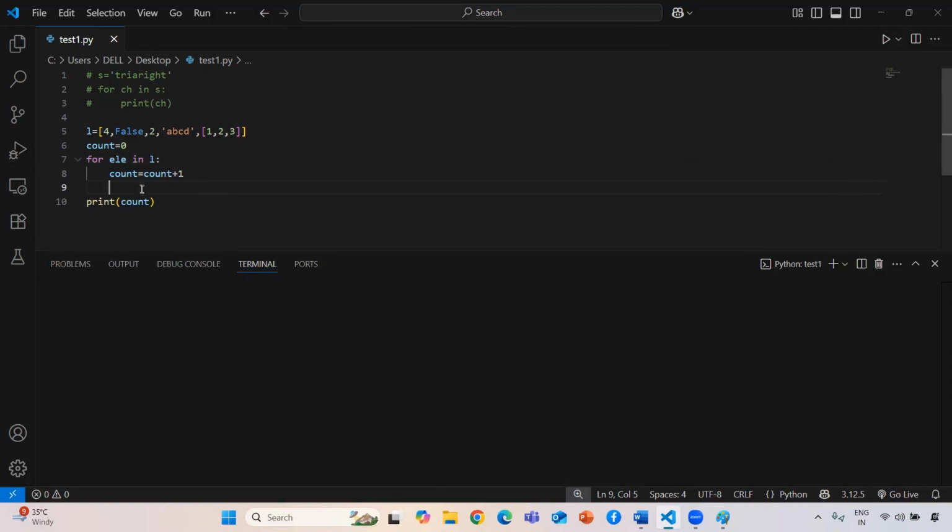Now if you see, it gives me a number. So 5 elements are available in this list. Okay, so this is the way you can print each and every element.